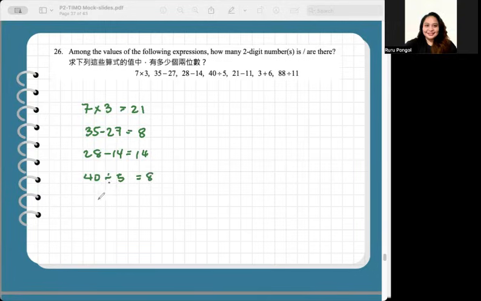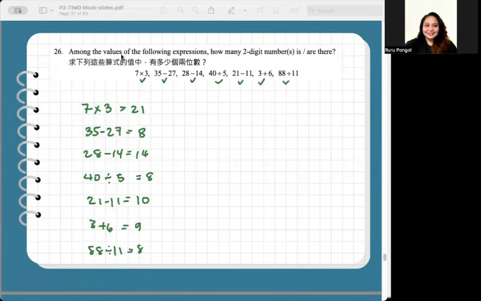Next, we have 21 minus 11. That's 10. And 3 plus 6, it's equal to 9. 88 divided by 11 is 8. So 21, 35 minus 27, 8. 28 minus 14, 14. 40 divided by 5, 8. 21 minus 11 is 10. 3 plus 6 is 9. 88 divided by 11 is 8. So now we have double checked that our calculations per expression are all correct.